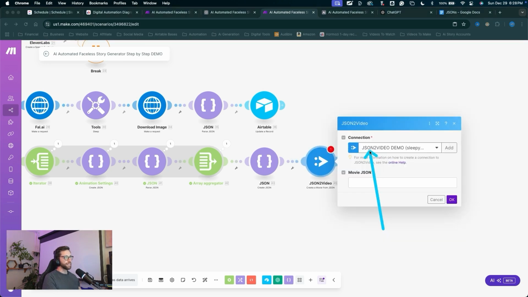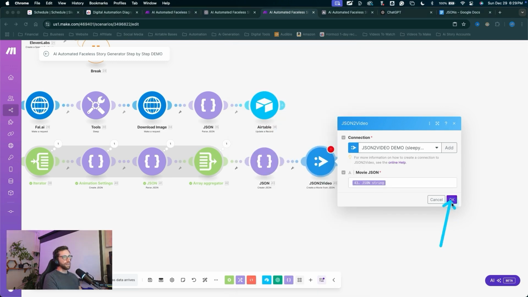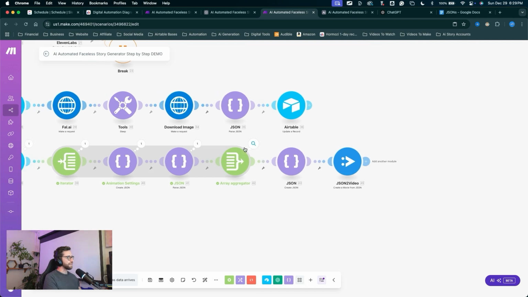Click on that. Now you'll need to set up your JSON to video connection right here. I have the tutorial on how to set up your connection. It's pretty straightforward. Getting your API key from your JSON to video account. You'll create your account, find your API key, then you can add a new connection and paste that API key in there. So for the movie JSON, we can add this JSON string and click OK. That will finish off this chain.